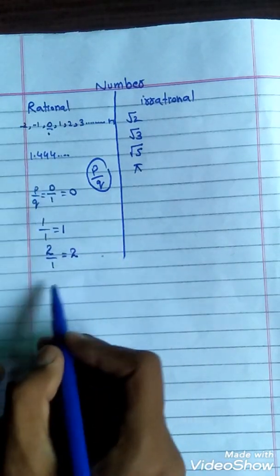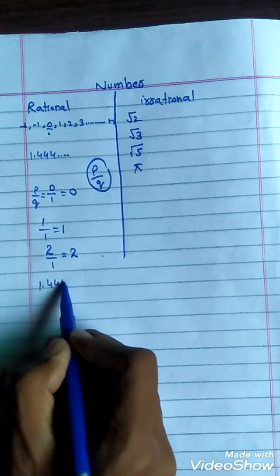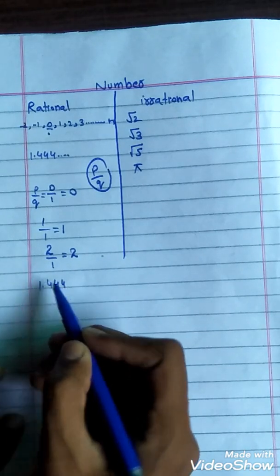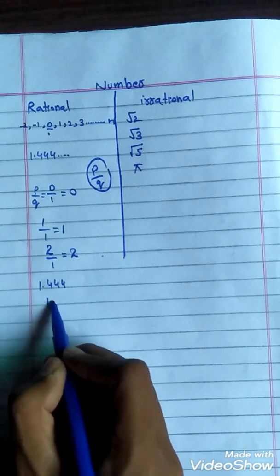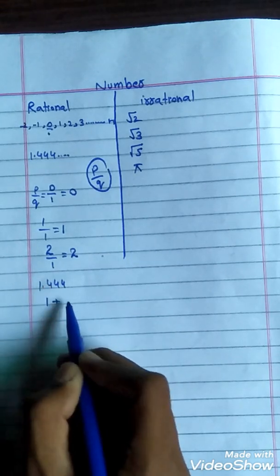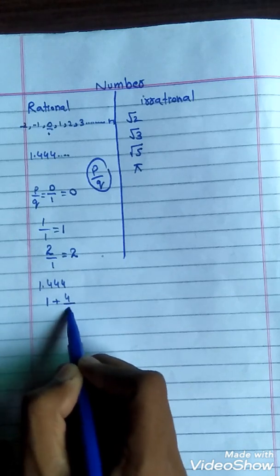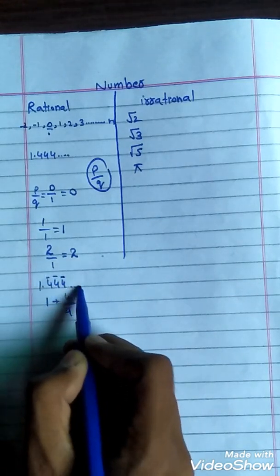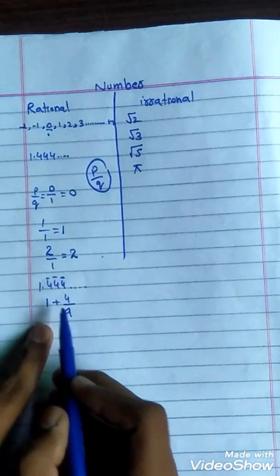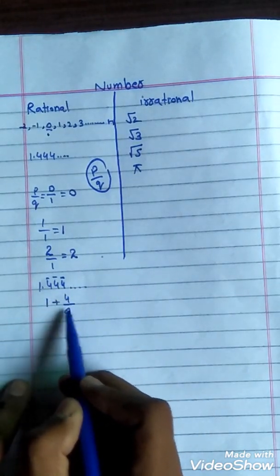Okay, let's see an example. 1.4444 is a repeating digit. By solving it we can write it as 1 plus 4 over 9. One digit is repeating, so we can write it in the form of 1 plus 4 over 9.